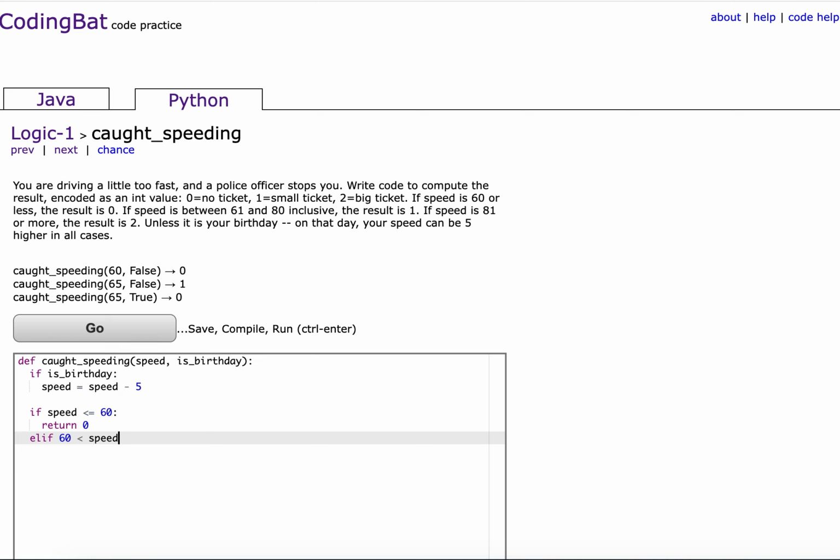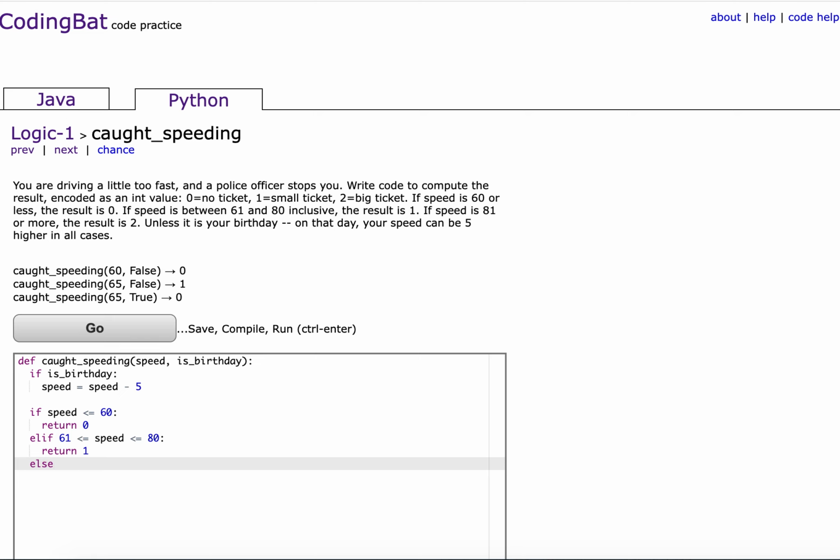But if the input value is a float or something like 60.5, then we might face some errors. But since it says 61 and 80 inclusive, we'll just ignore other parts that might cause error.